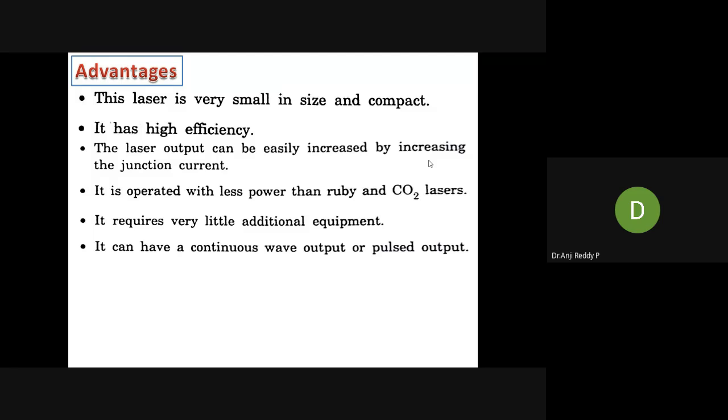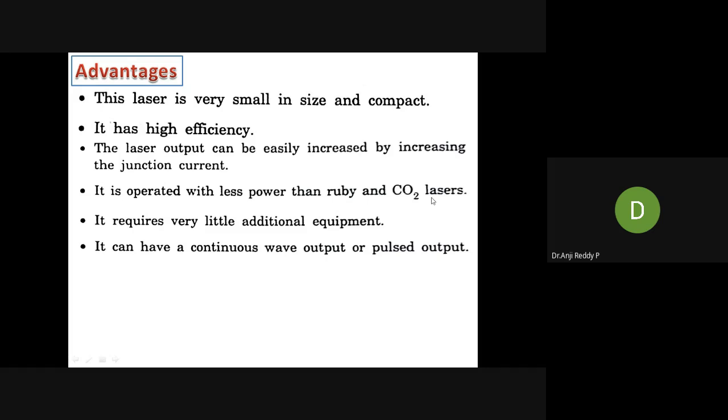And the power we are applying here for operating this laser is less compared with the other lasers. Other lasers means solid laser, liquid laser, gas laser, dye laser. Examples they given here: ruby laser, which is an example for solid laser, and CO2 laser, carbon dioxide laser, which is an example for gas lasers. The operating power for the semiconductor diode laser is less than ruby and CO2 lasers.